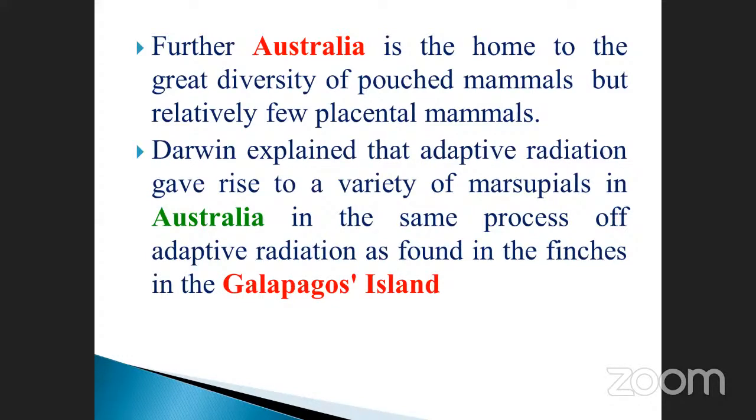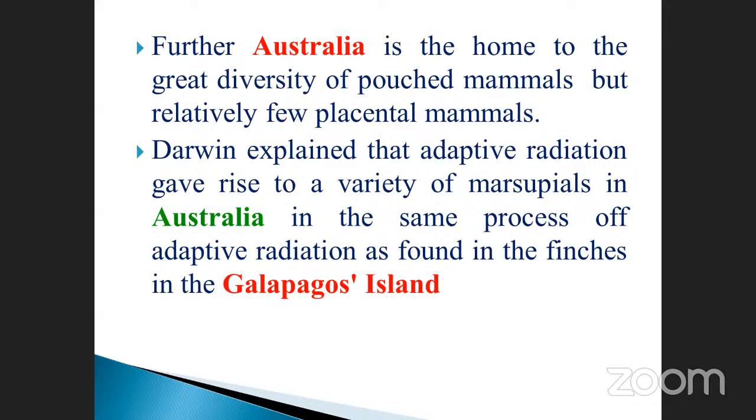Darwin explained that adaptive radiations gave rise to the variety of marsupials in Australia, the same process of adaptive radiation as found in the finches of the Galapagos Islands. What animals are present in Australia? They are known as adaptive because of the climate as well as the food habitat.